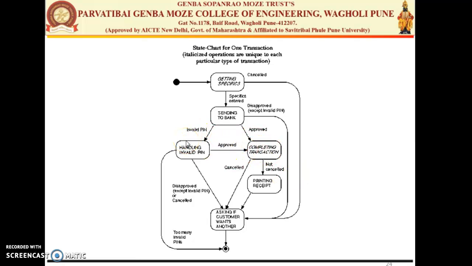If the 3 attempts expire, then you will go to the end state. Why? Because the 3 attempts of that pin is exceeded. And again he will ask for something else. If you go to the ATM, after completion of your particular transaction, or after rejecting the transaction, there is a small message from that particular bank where you are using the ATM of that particular bank.